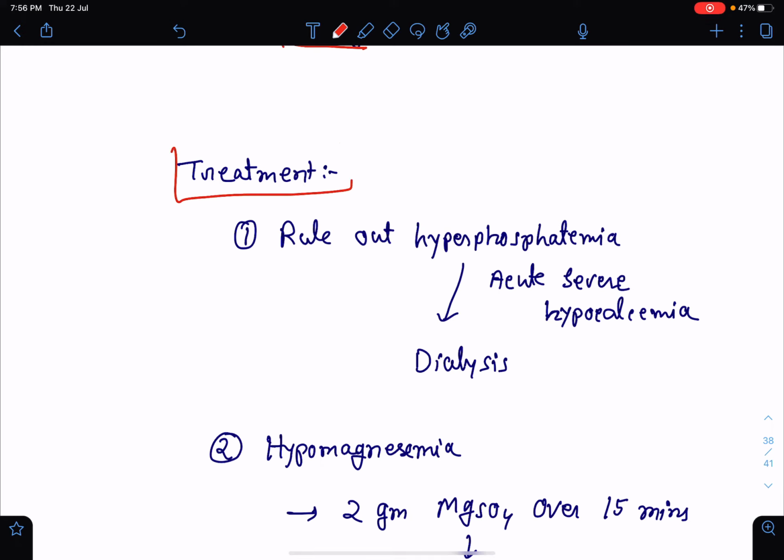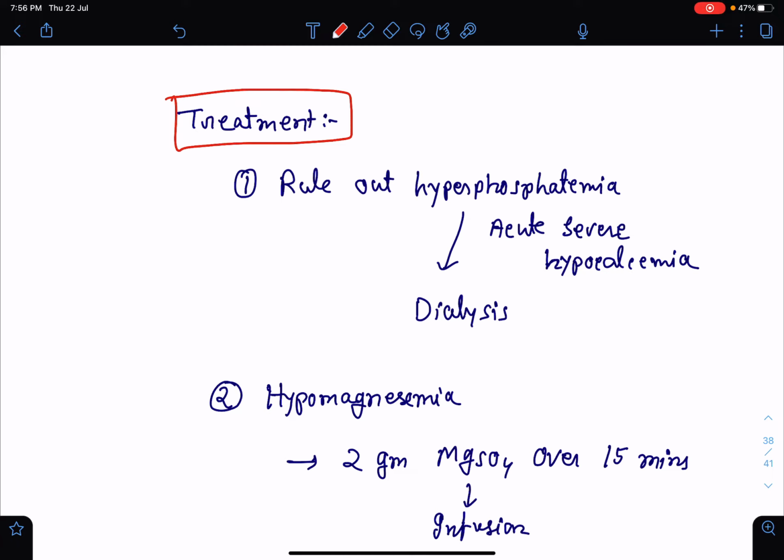Now, if we talk about the treatment, in mild cases or asymptomatic cases, the patient usually does not require any immediate treatment. But if it is a severe case or seriously symptomatic case, we need to do immediate treatment. Before calcium supplementation, we should definitely rule out hyperphosphatemia, because phosphate will combine with the supplemented calcium, resulting in formation of calcium phosphate complex, and it will get deposited in various tissues.